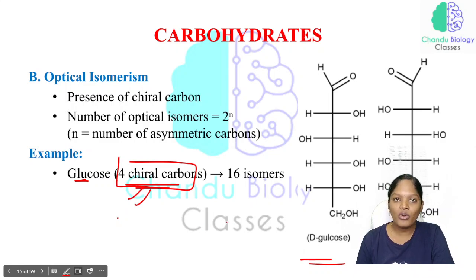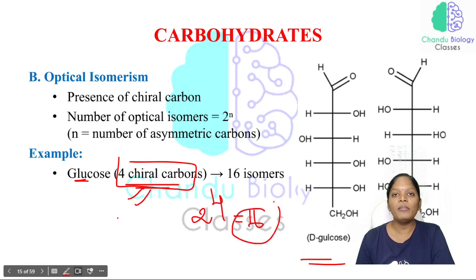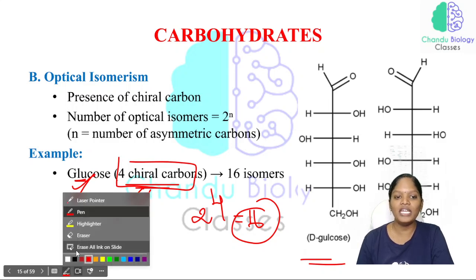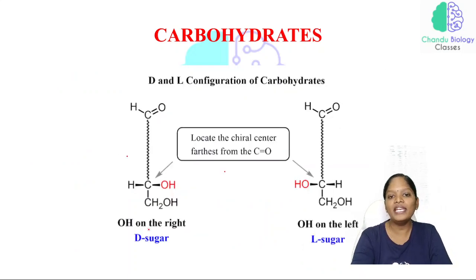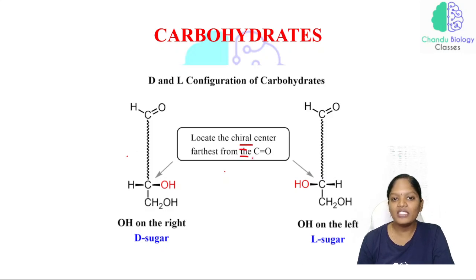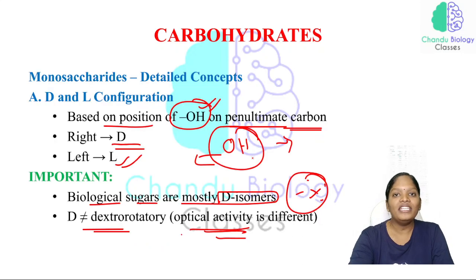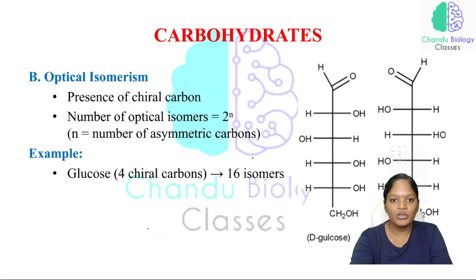So 2 power 4 is equal to 16. The number of isomers present in glucose will be 16. This is very, very important from an exam point of view. For that, you should know how many chiral carbons are present here. So locate the chiral center farthest from the carbonyl to identify D and L glucose. All these points are very important, just make a note of it.